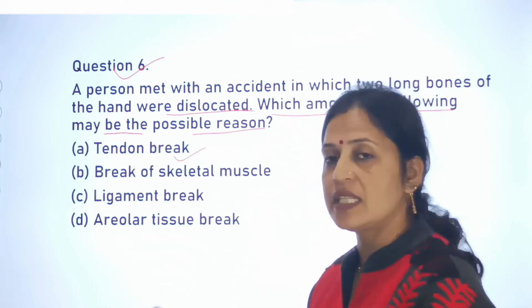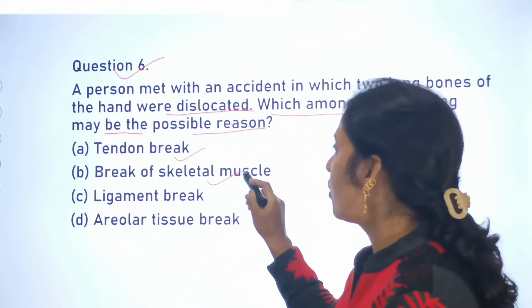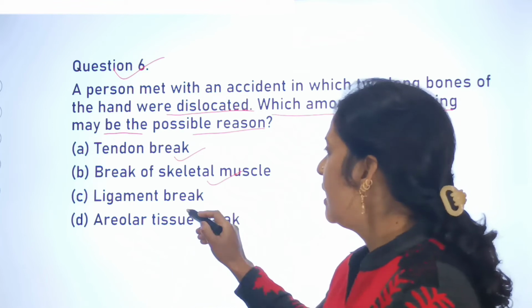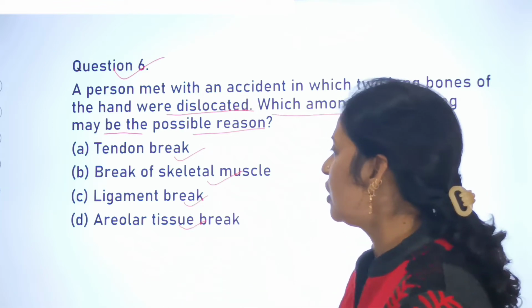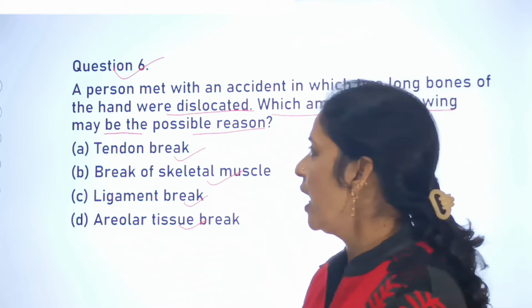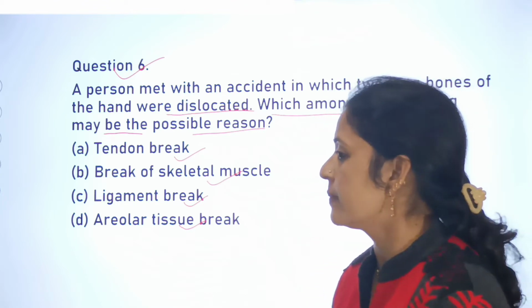Options are tendon break, second one is break of skeletal muscles, C ligament break, and the fourth one is areolar tissue break. And it is your question number 6.